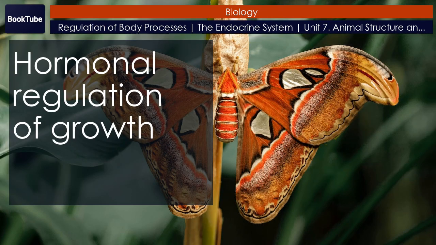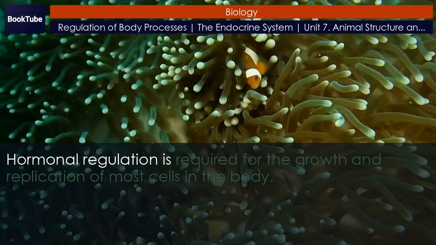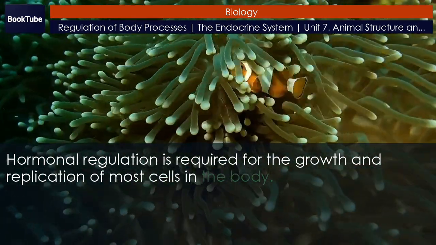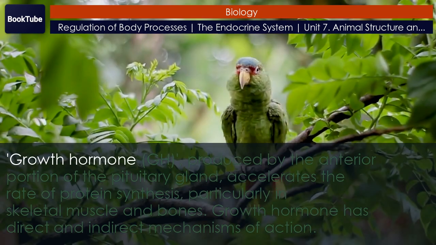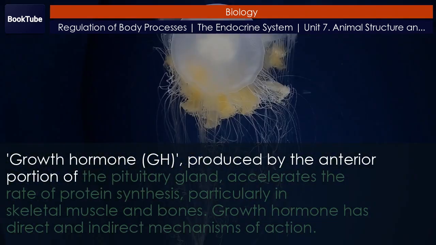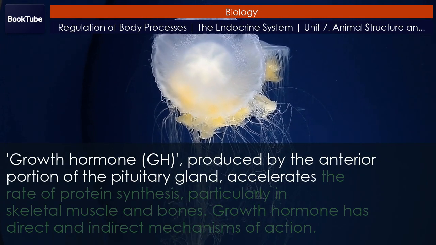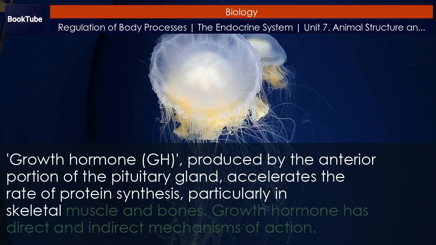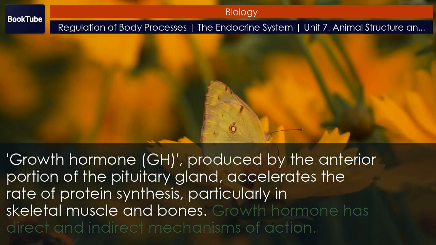Hormonal regulation of growth. Hormonal regulation is required for the growth and replication of most cells in the body. Growth hormone, GH, produced by the anterior portion of the pituitary gland, accelerates the rate of protein synthesis, particularly in skeletal muscle and bones.